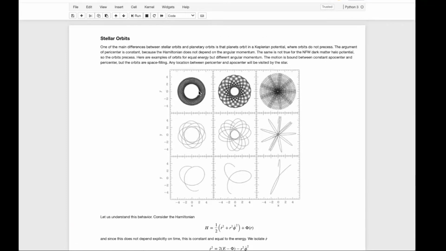For example, if an orbiter starts here, it's the time that it is going to take to go back to the same radial position. Notice that it's not the same location because the orbit is precessing. So the same radial location may be located at a different angle.